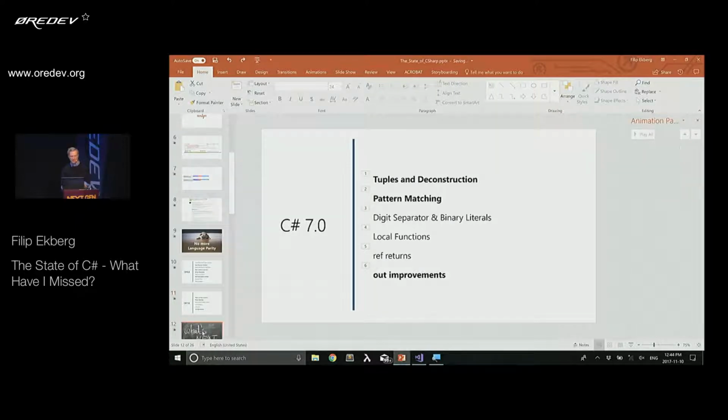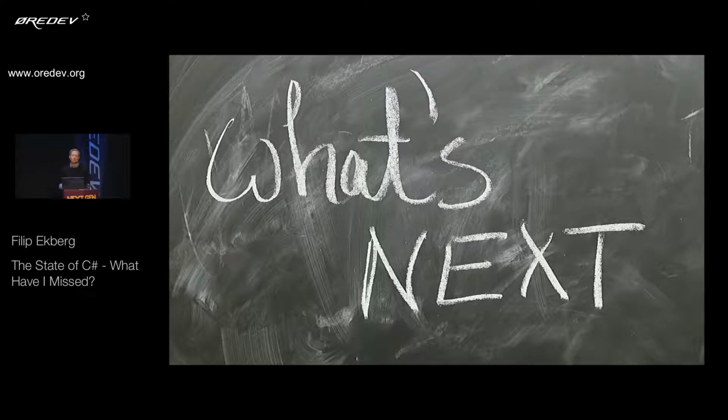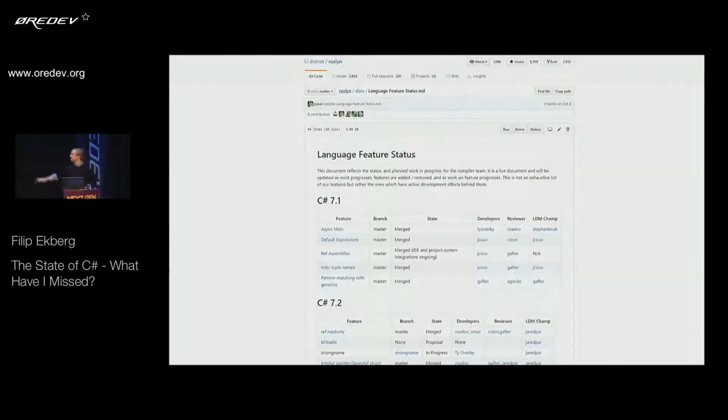So if we talk a little bit about what's coming next, the fact is that they're doing a lot of work on the language. By no means are they adding fewer features in the upcoming versions. And honestly, it feels like they're doing 7.1 now, and then they might do 7.2, and then 7.3, and then who knows what they're doing after that. But they're also talking about major features being added in C# 8. So if one's interested in what's coming in the upcoming versions, they do have a track of what's happening and what's being added to these languages, or to C#.